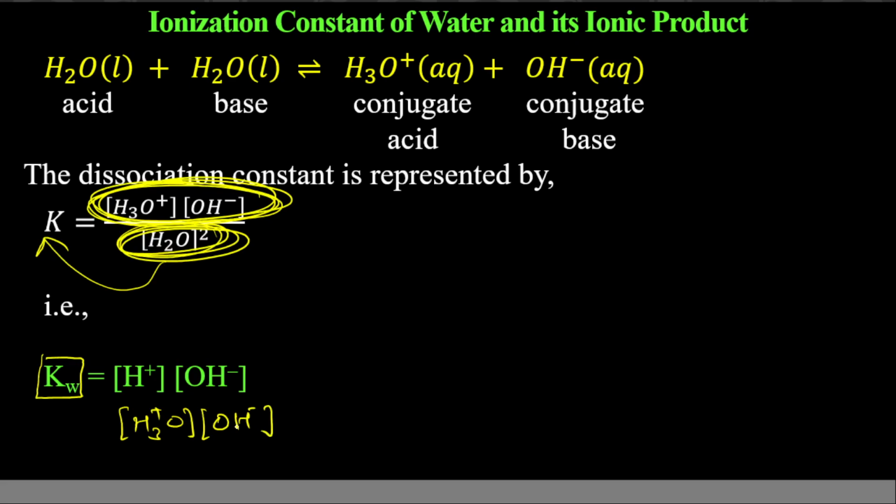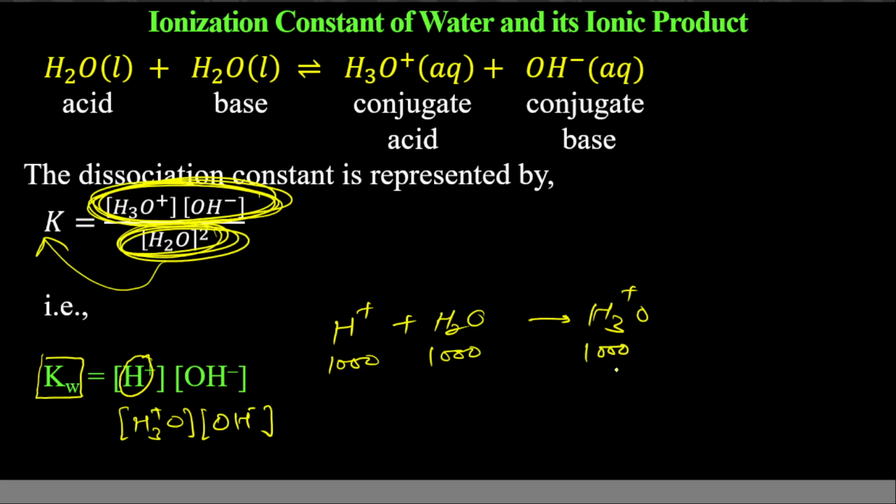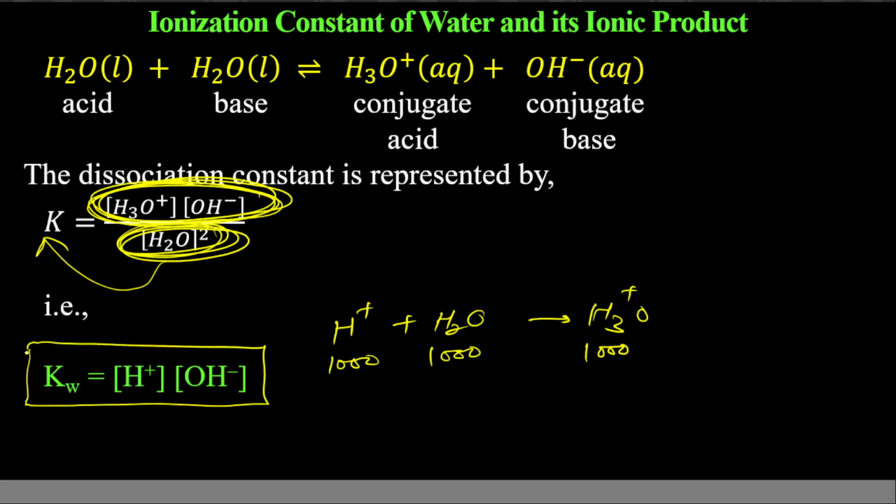It is the same thing. Whatever number of H plus you have, if it combines with H2O to give hydronium ion, you will get the same number of hydronium ions. Suppose you had 1000 hydrogen ions; they will combine with 1000 water molecules and give you 1000 hydronium ions. So the concentration, the molarity, will still be the same, whether you consider it H plus or H3O plus. Whenever I write something in green color, it means you need to remember this formula. You will be using this formula directly in numericals. So write it somewhere.